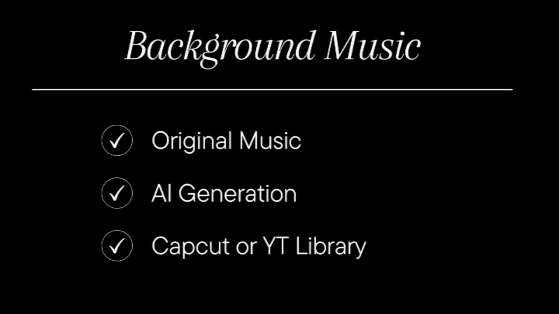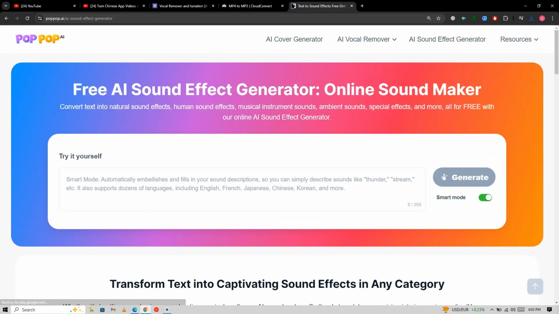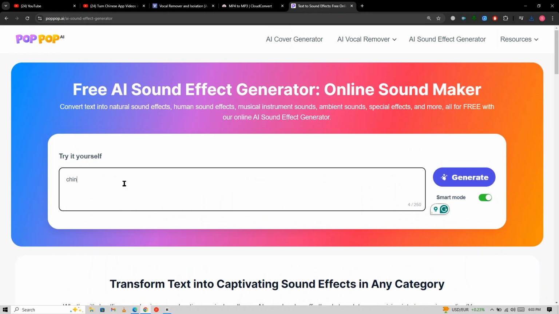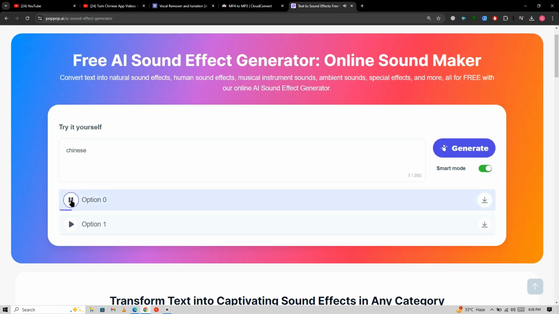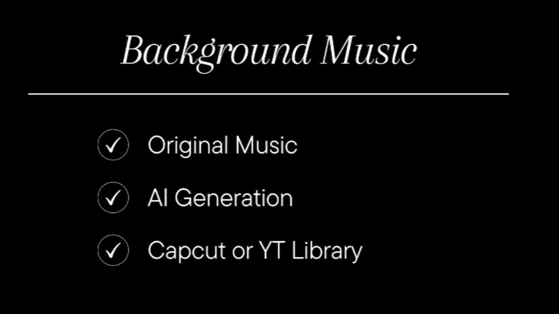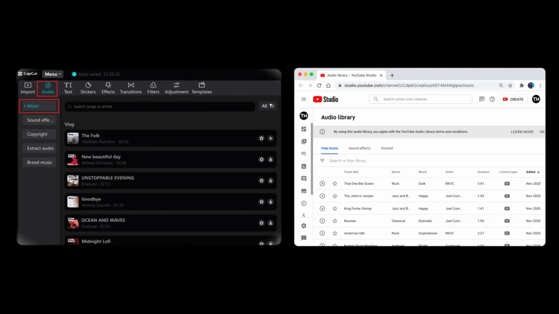The second option is to generate music using AI. Head to the popop.ai website, input the video details, and click Generate. You'll receive 2 music tracks. Download one for free. The third option is to explore CapCut's or YouTube's audio library for suitable music.